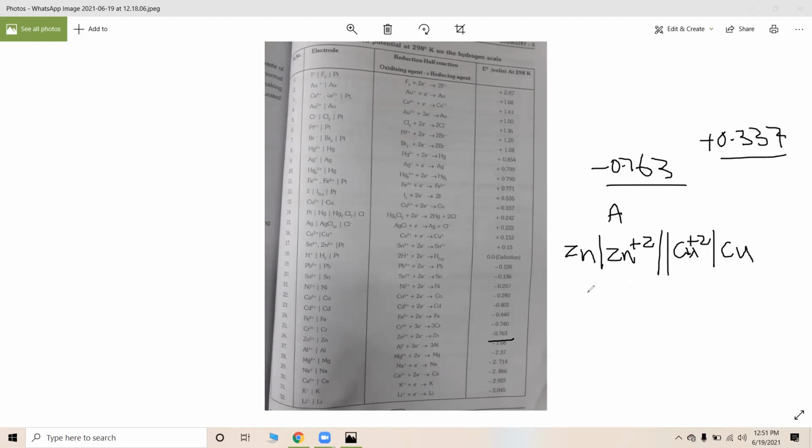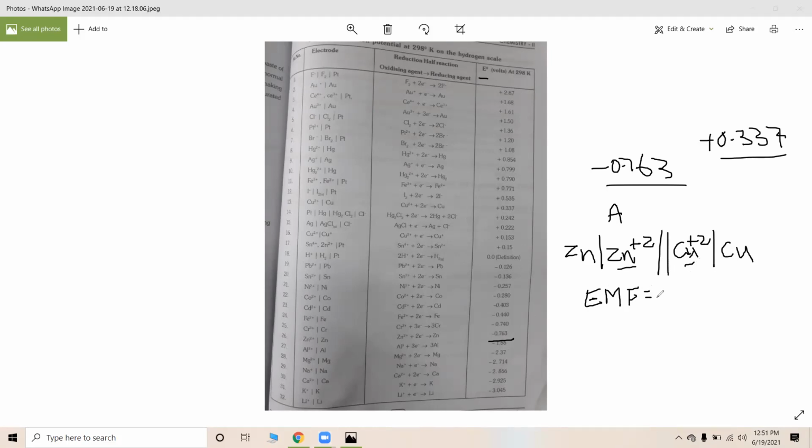What is the EMF of this cell? EMF also can be calculated for this when the concentrations of zinc plus 2 and copper plus 2 are unimolar. Why? Because the values given here are E0 values. What do you know by E0 values? Standard reduction potentials. E0 means standard reduction potentials. Therefore, E0 values are given.